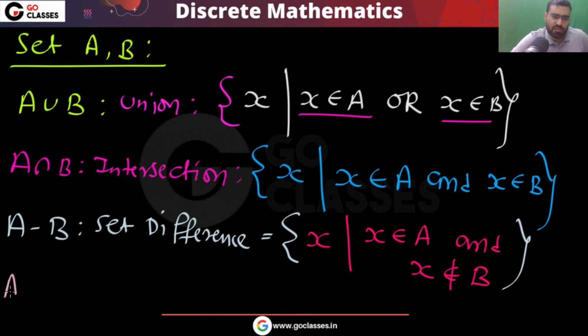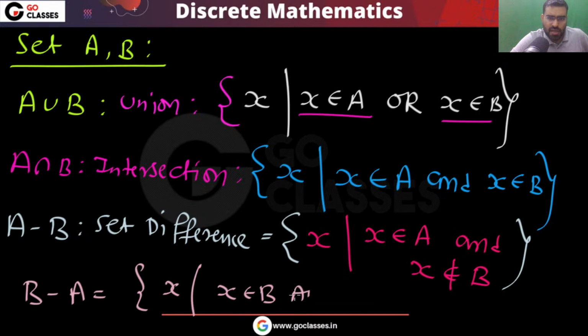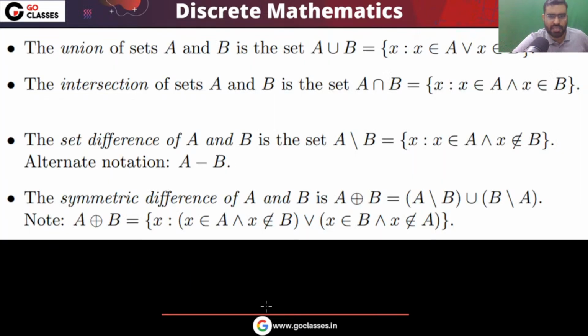So what will be B minus A? That will be those elements which are only in B, which are in B and which are not in A. So that is the definition of B minus A. So very easily. Now let's see the symmetric difference.